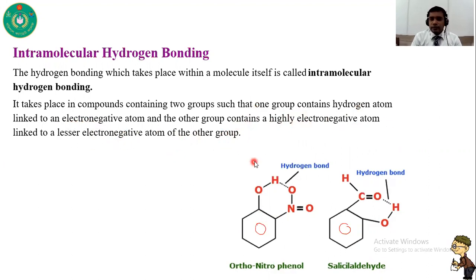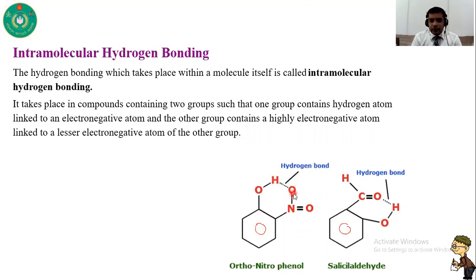Here in orthonitrophenol, in the OH group oxygen is highly electronegative, so the hydrogen becomes partially positive. And in the nitro group, oxygen is highly electronegative compared to nitrogen. So this oxygen is partially negative and this hydrogen becomes partially positive. So there is a possibility of forming a hydrogen bond.